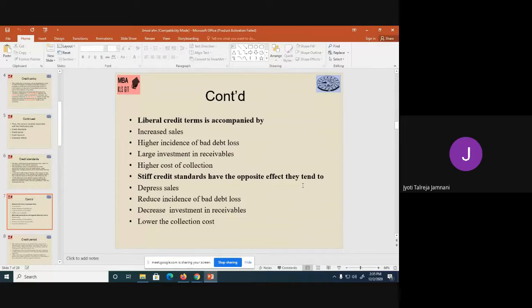But in case of a strict teacher, the number of students attending may be 100%. But the loss is they may not attend because they are willing to attend, but they will attend because they have fear of that particular person. Okay, so that's how it works, liberal and stiff credit standard.